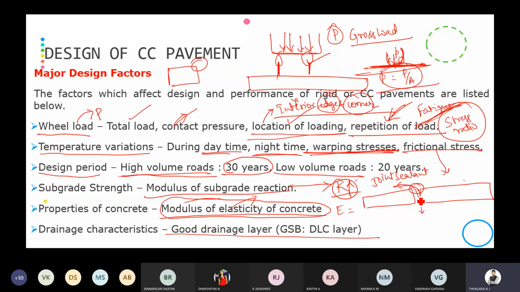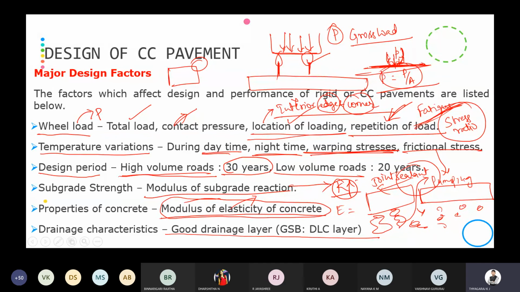The water enters into the bottom of the rigid pavement, and which will lose us the material which is below the CC slab. As you all know, when water enters into the soil or aggregate mix, what will happen? It will lose us the entire layer. Similarly, here also it will lose the entire layer, and whenever the vehicle or wheel moves over this, the material will be out here. That is, pumping will occur.